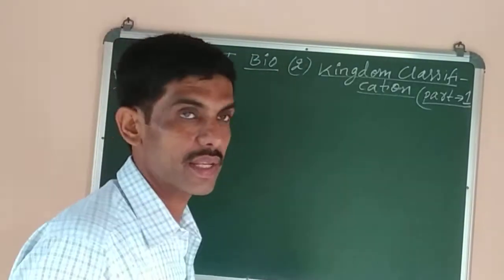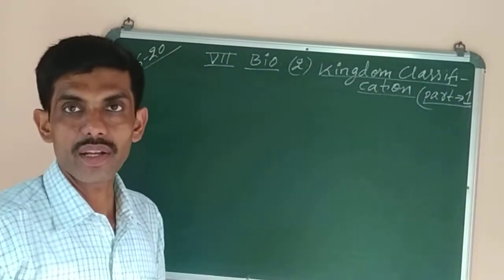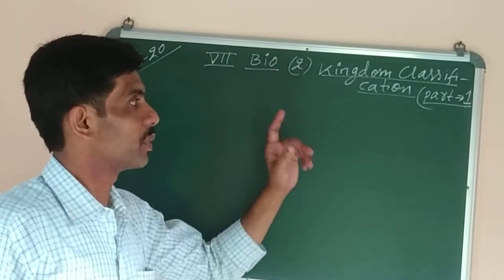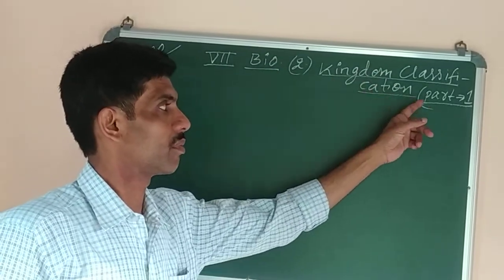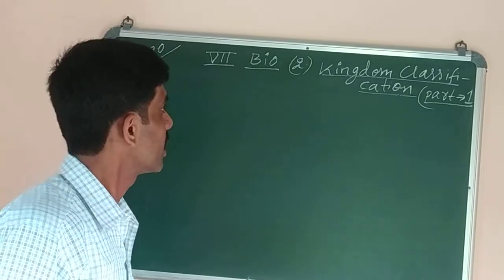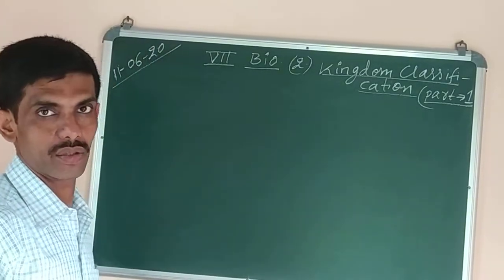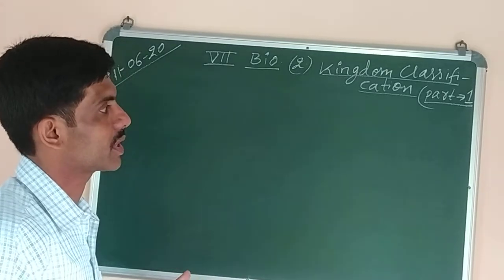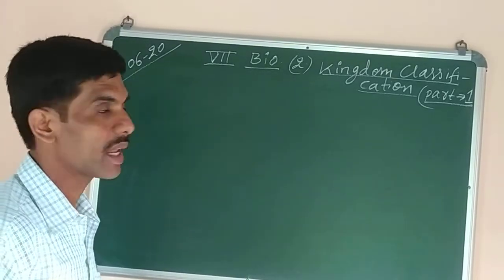Okay, welcome back, class 7. Today we will start a new chapter, that is chapter number 2, Kingdom Classification. Part 1 I have written because it's the beginning of this chapter. The first word is classification. In this chapter we are going to study about the different types of plants and animals.